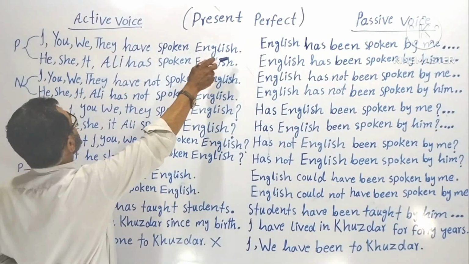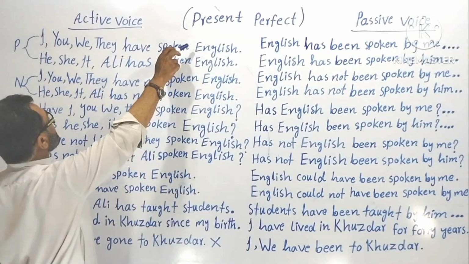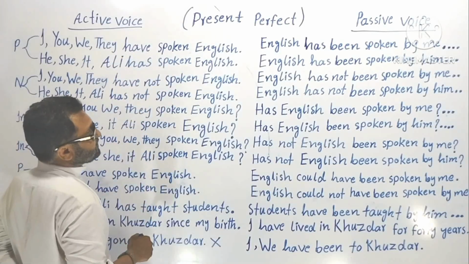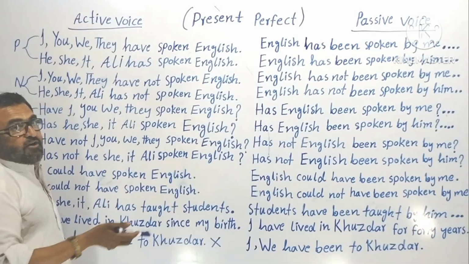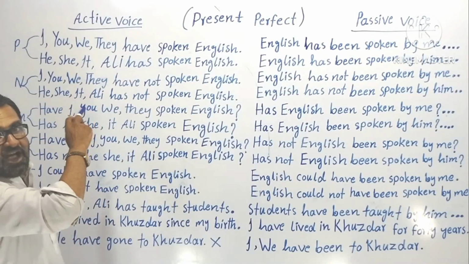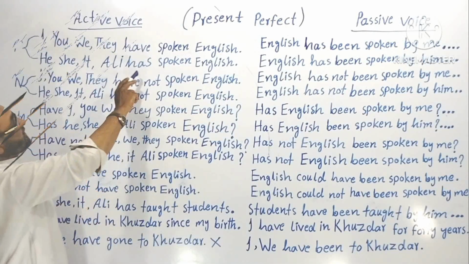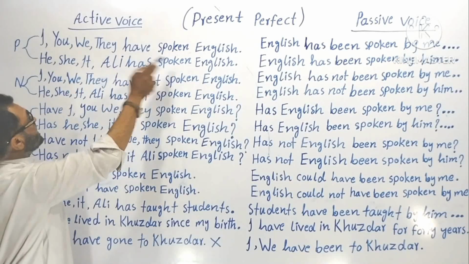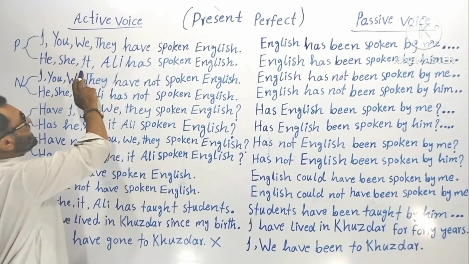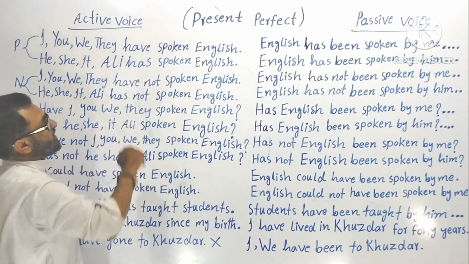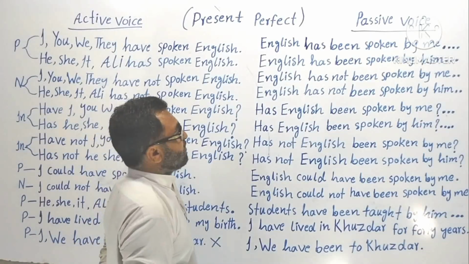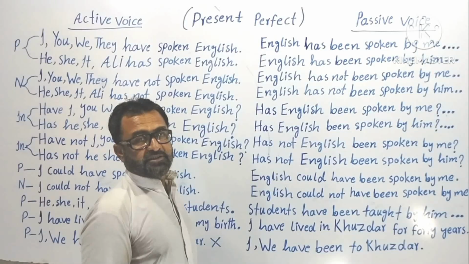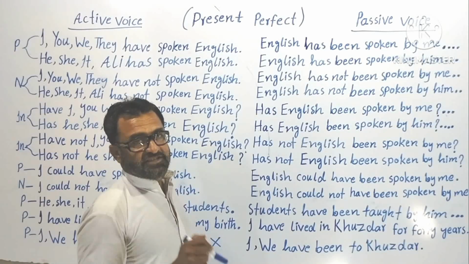I have spoken English. You have spoken English. We have spoken English. They have spoken English. Understood? Now I use them separately, I made a sentence for each subject. Now look at the singular subjects with singular helping verb. He has spoken English. She has spoken English. It has spoken English. Ali has spoken English. Understood? Now this was present perfect, active voice, positive sentence.